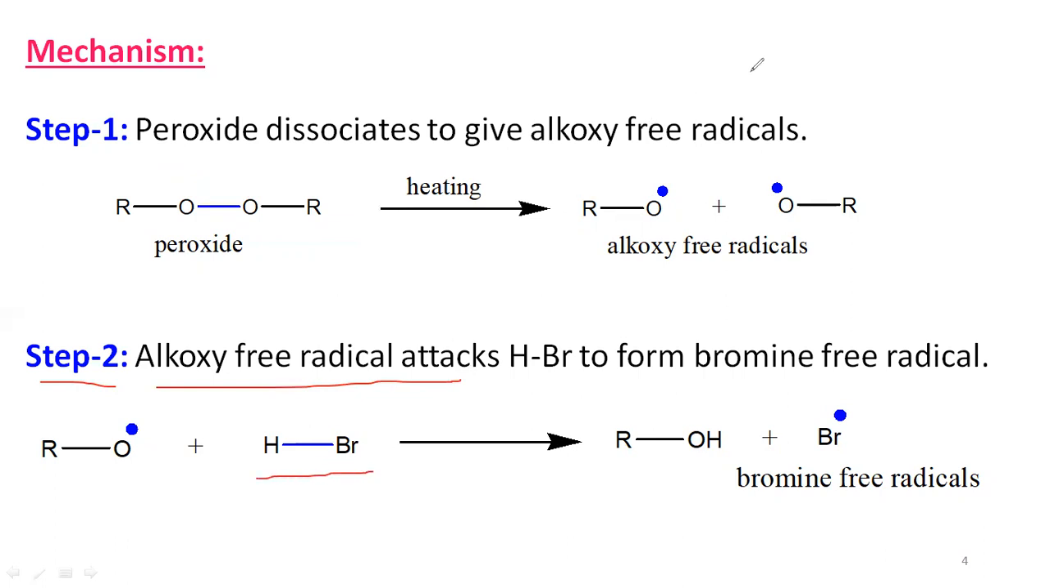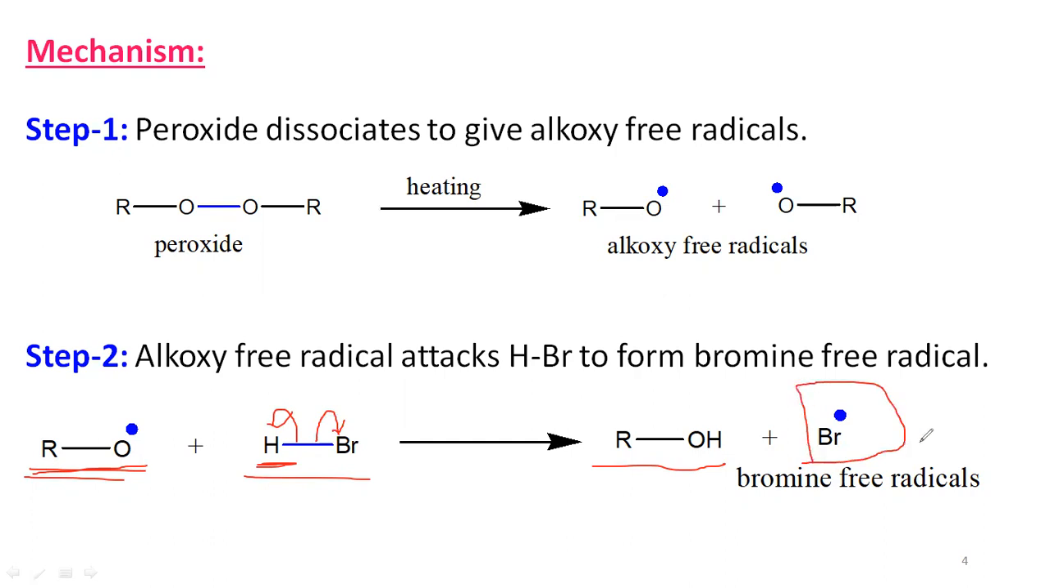The alkoxy free radical attacks the hydrogen halide to form a bromine free radical. So here you can see that this alkoxy free radical binds with the hydrogen of the hydrogen halide by taking one odd electron from this bond, so that it forms an alcohol, and the remaining odd electron goes onto the bromine, so that a bromine free radical is produced. This is the second step.